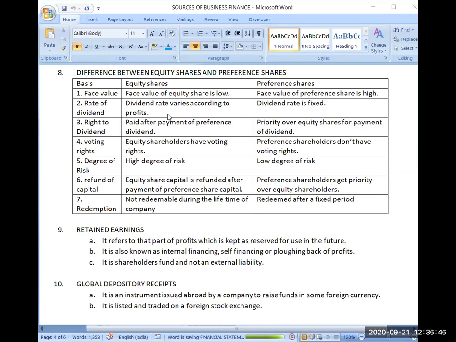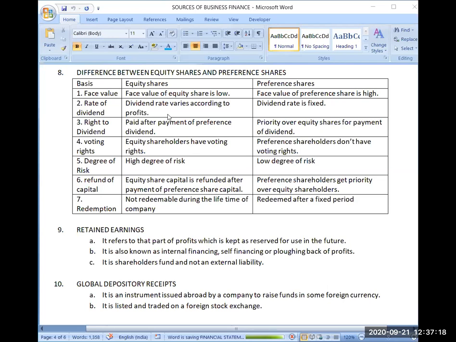Now dividend in case of equity shares will keep on varying. It will depend upon the level of the company's earnings. If the company's earnings are higher, the equity shareholder will get a high amount of dividend. If the company's earnings are lower, then they may get a lower amount of dividend, or maybe they are not getting any dividend. And if the company is not earning any profit, they will not get any dividend.